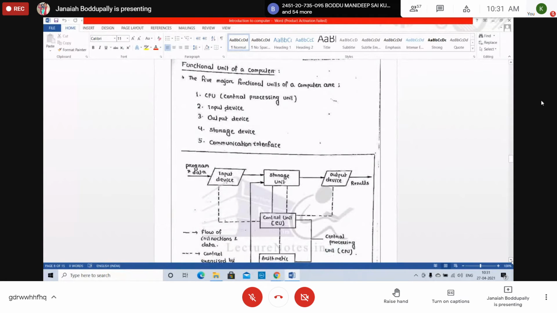Functional units of a computer. What are the functional units of a computer? Most of the time they ask what is the block diagram of a computer. Draw and explain, for 2 marks or 5 marks. The 5 major functional components of a computer. First one is the CPU.